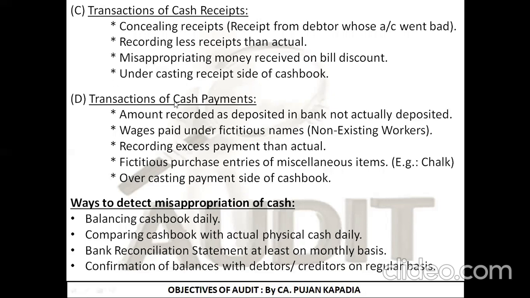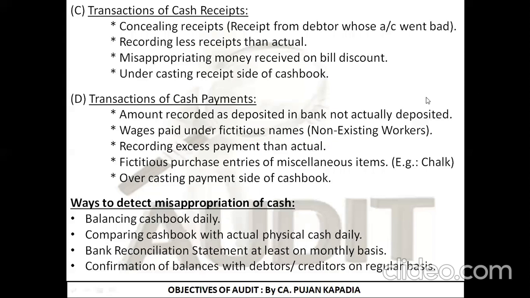Now let's go for cash payments. Amount recorded as deposited into the bank but not actually deposited. I am passing the entry on the payment side of the cash book and I am depositing rupees 5,000 into the bank, but actually I am not depositing this amount. Second, wages paid under a fictitious name, that is a non-existing worker. I am having 3 workers A, B, C. What I am doing in my wage book, I am showing that I am paying wages to 4 workers A, B, C, D. Now Mr. D is actually not my worker. Fine, he is not in existence, but I am showing a dummy entry that I am also paying him wages. The amount that is being paid to him is directly being misappropriated by me.